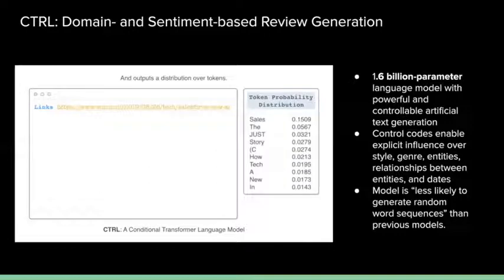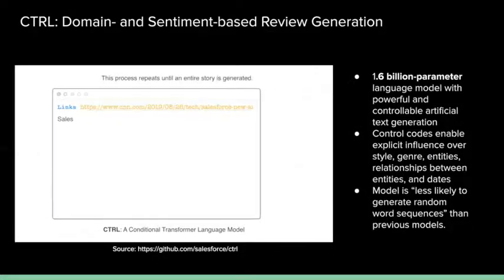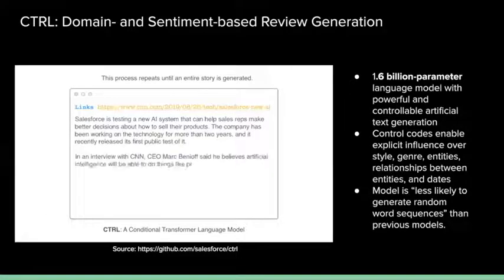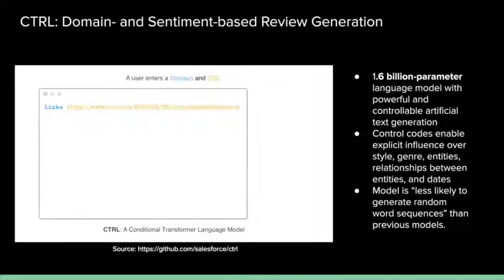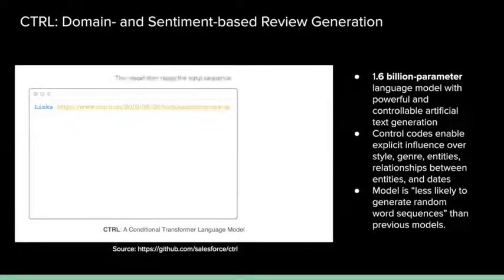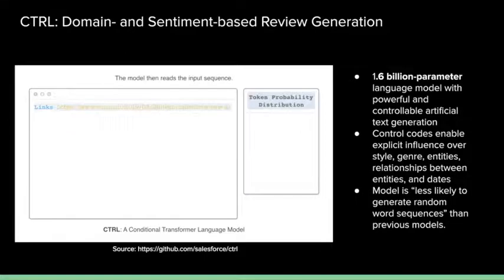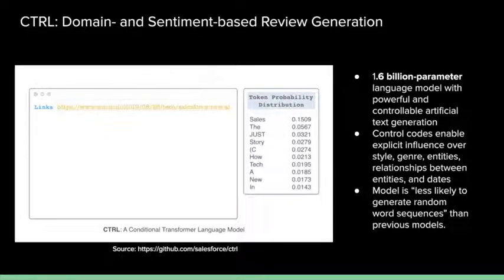The creators of this model have said that it's much less likely to generate random word sequences than previous models. This is enabled through control codes, which are ways of specifying a domain for text generation. These enable influence over the style, genre, entities, relationships between those entities, and dates. These control codes might reflect politics or business, sports, and in our case, reviews.